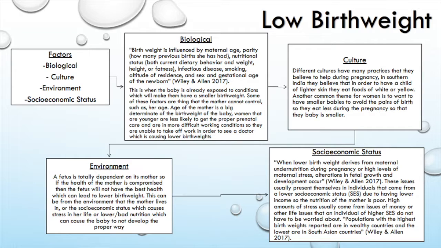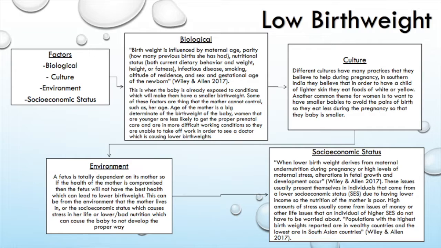So moving on to environment. A fetus is totally dependent on its mother, so the health of the mother is compromised when the fetus does not have the best health, which can lead to lower birth rates. This can be from the environment that the mother lives in or the socioeconomic status, which causes stress on her life. So the environment, going back to looking at the growth of a society, it will show their poverty, their unemployment, and their overall health.